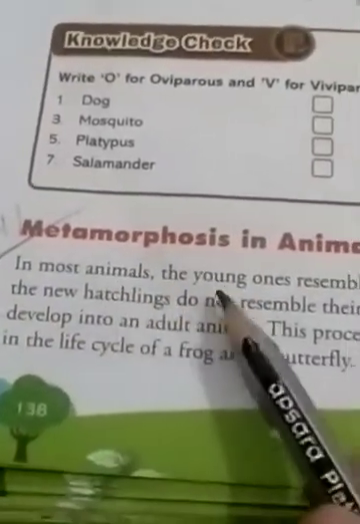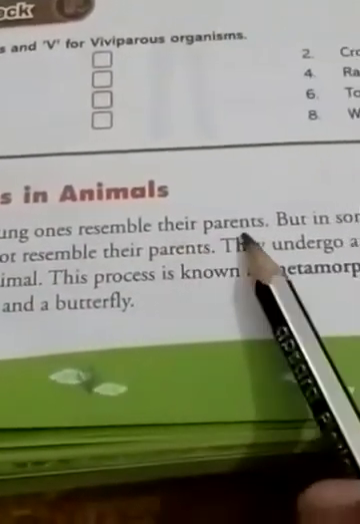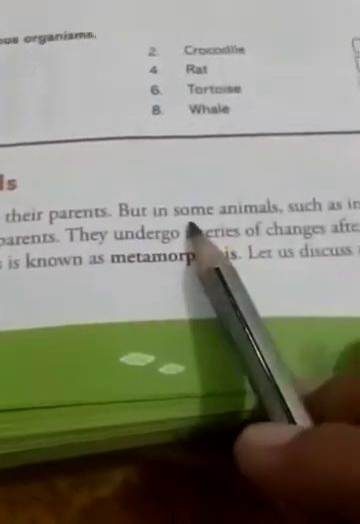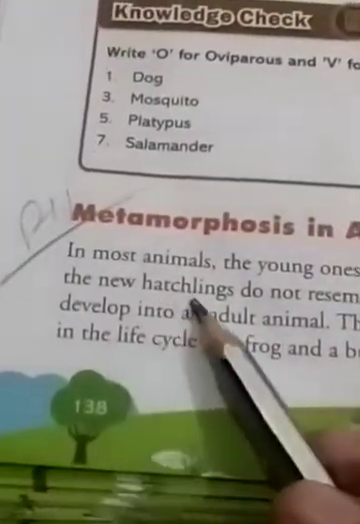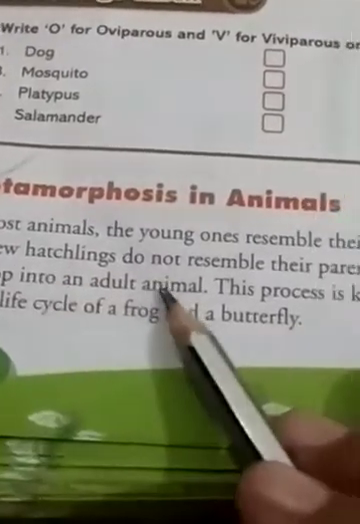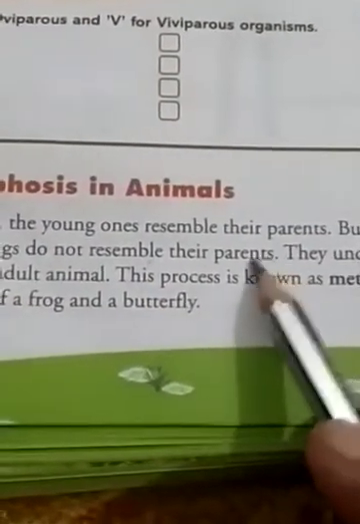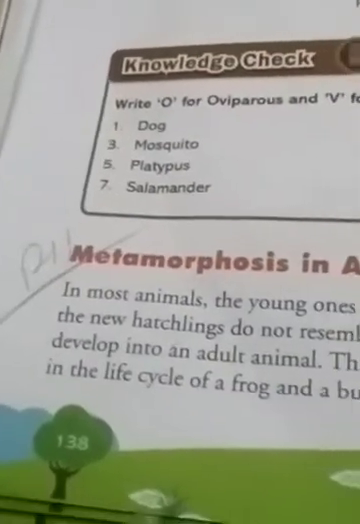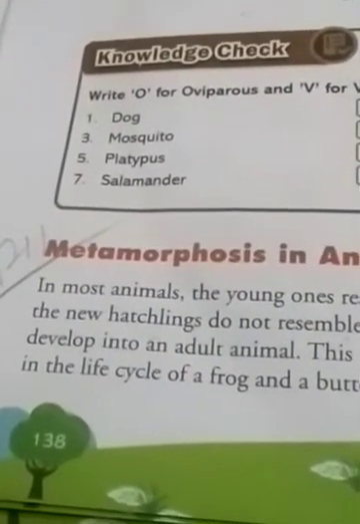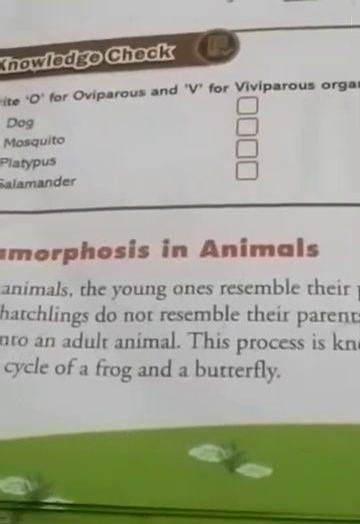In most animals, the young ones resemble their parents, but in some animals such as insects and frogs, the newly hatched young do not resemble their parents. That means the young one which is produced does not resemble the parent.